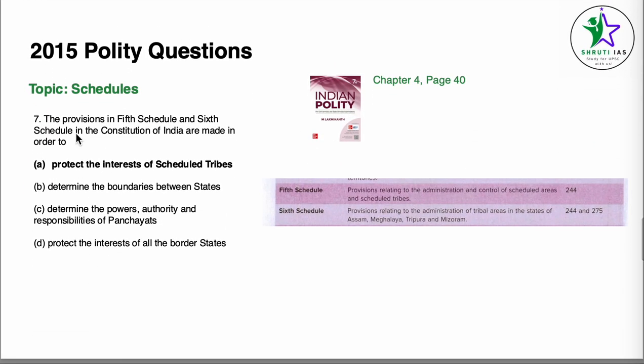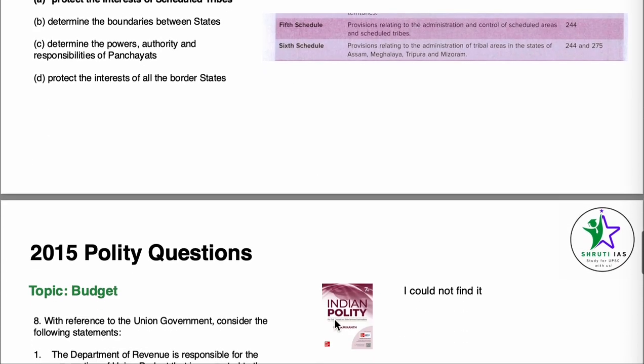Coming to question number 7, the topic is schedules. The provisions in 5th schedule and the 6th schedule in the Constitution are made in order to. Chapter number 4, salient features of the Constitution, page number 40. 5th schedule, provisions relating to administration and control of scheduled areas and scheduled tribes. 6th schedule, provisions related to administration of tribal areas in the states of Assam, Meghalaya, Tripura and Mizoram. Our answer becomes A, protect the interest of scheduled tribes.